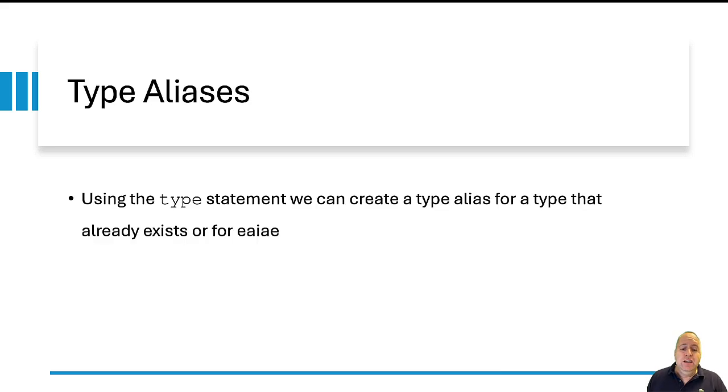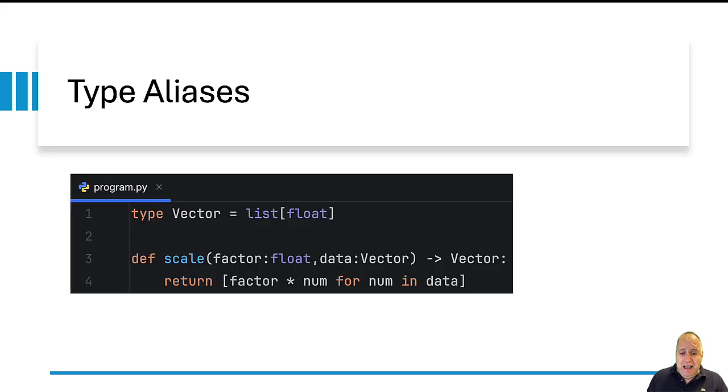We can even use the type statement for creating aliases for specific types. For instance, let's say that we want to create an alias for a list of floats. So we just need to type the keyword type, then we choose the alias we want. Let's assume that we want vector, and then equal, you can see that in line 1, list square brackets float. That means that wherever we specify vector, it means that we specify list plus the square brackets and float inside.